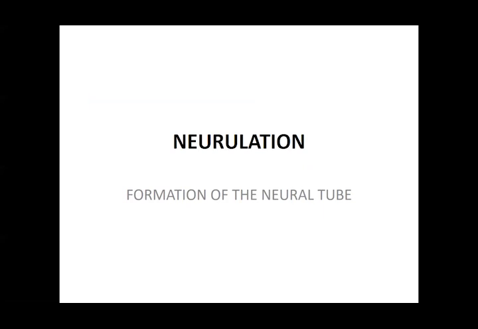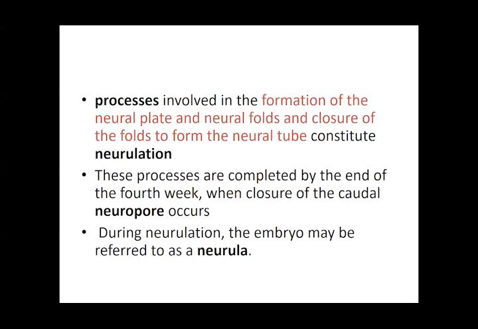The next step that is going to occur is your neurulation, that is the formation of the neural tube. When I told you about the notochord, I also told you that the ectoderm on the surface is going to give rise to the neural tube that is going to develop into your nervous system. The process involved is this: the ectoderm on the surface of the trilaminar disc is going to first form what we call the neural plate.